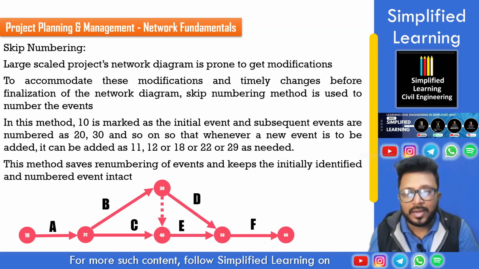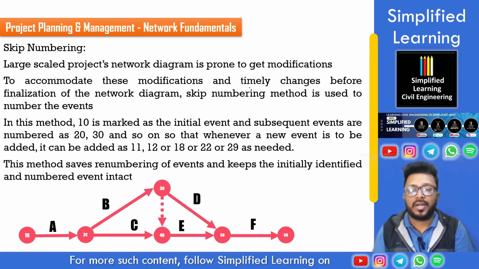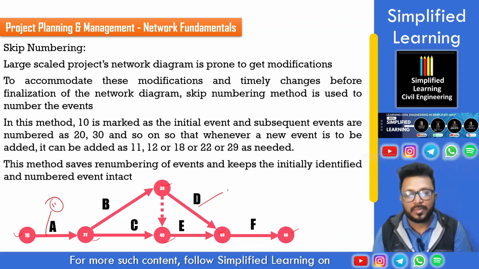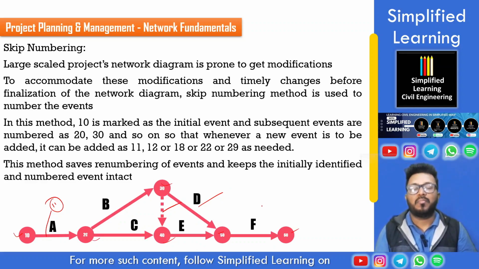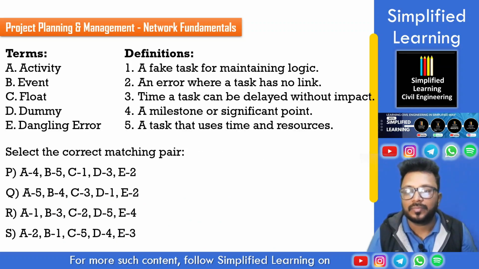Skip numbering is done in a large scale project network. See, event number 10 is there, 20 is there, 30 is there, 40 is there, 50, 60. In between, if we need to add any event, we can add over here like 11. Here we can add 30 to 50, we can add something over here, we can add something over here, right? Having the numbers 10, 20, 30 makes space for accommodating those new events and activities.